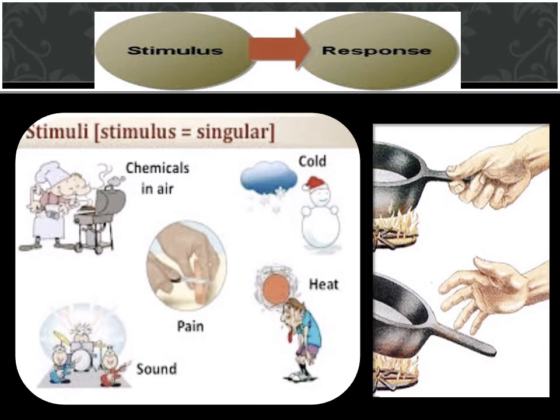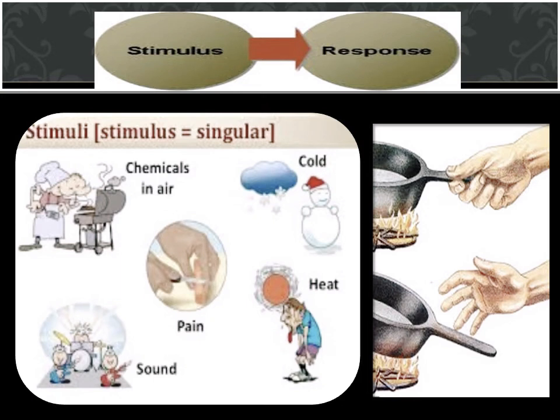In the same manner, with the chemicals present in the air, if we smell a bad smell, we feel irritation. At the same time, when we smell a good smell, we enjoy it. Here, enjoyment or irritation is also a response to the smell. Like this, we show different responses to different stimuli.